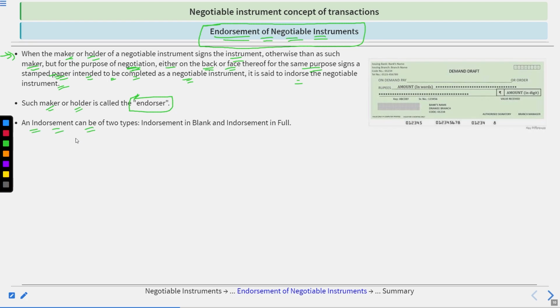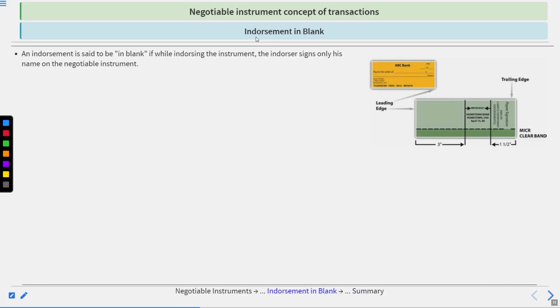Endorsement could be of two types: endorsement in blank and endorsement in full. So remember the endorsement is of two types, the endorsement in blank and the endorsement in full. Got it? Now the endorsement in blank. First to be understood.